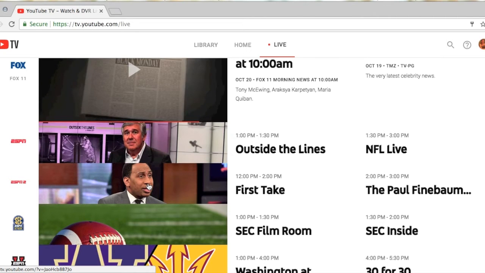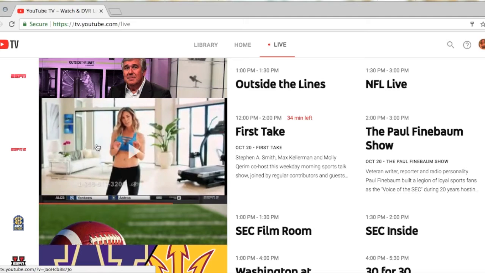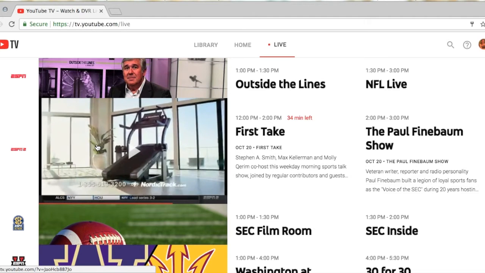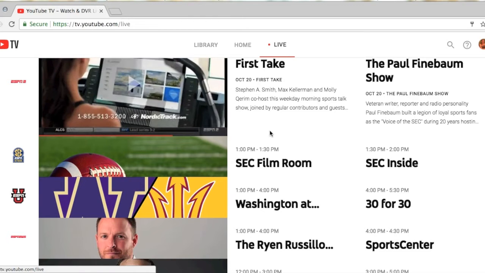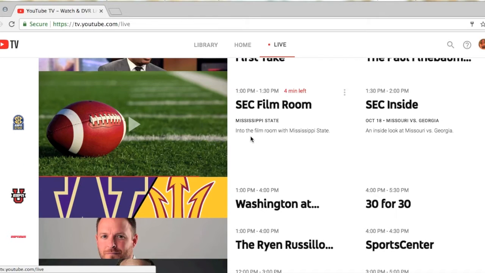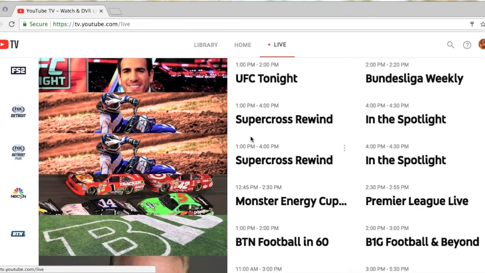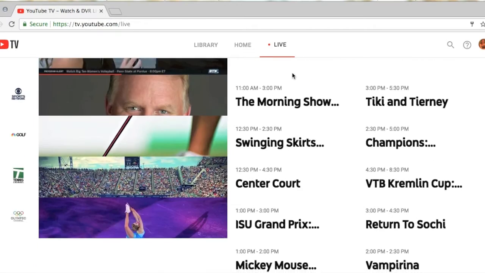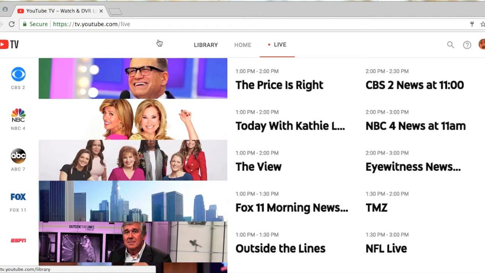And ESPN First Take is on, and again that is on commercial. So it's a pretty cool feature that is pretty popular among all the YouTube TV users because it shows you the exact spot where the TV show is. And just by continuing to scroll down, it will show you all of the channels. And once you get all the way to the bottom, same as before with the home page, all you have to do is either scroll up to get to the top or select the live, and it takes you right back up to the top.